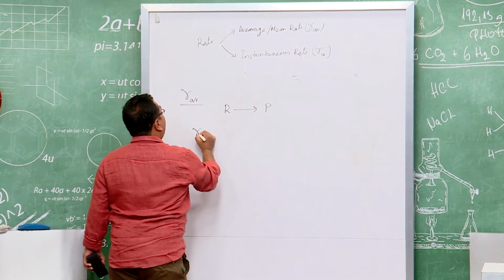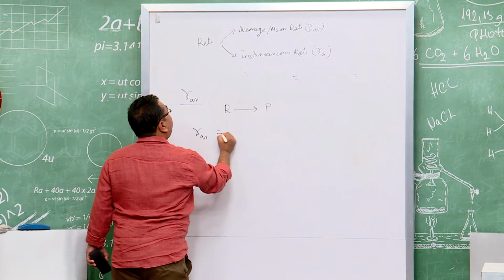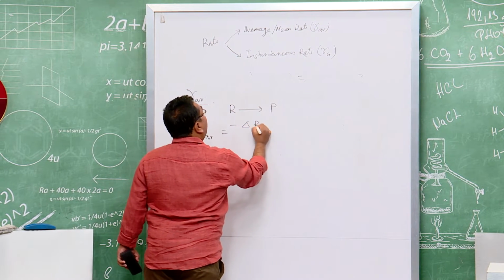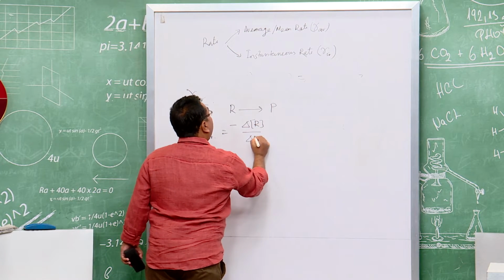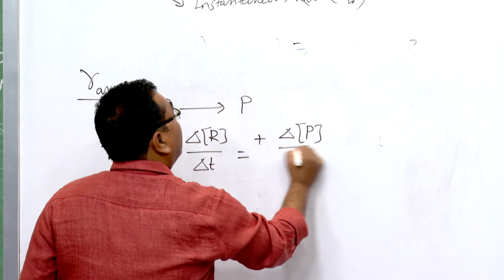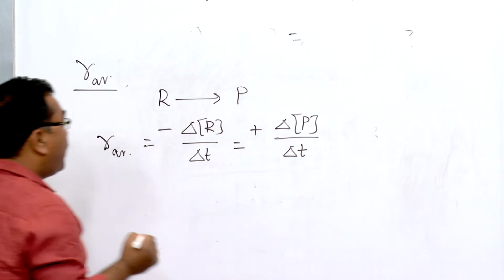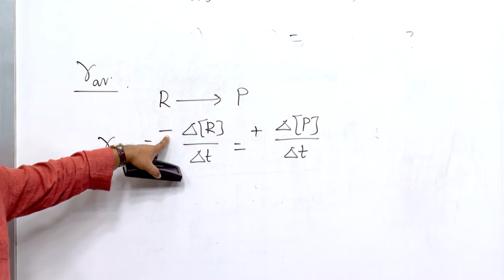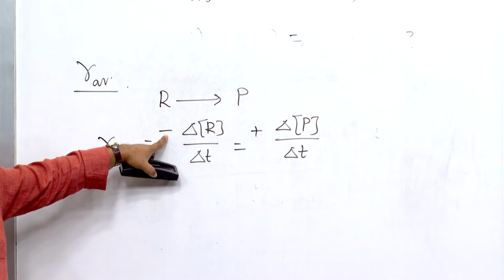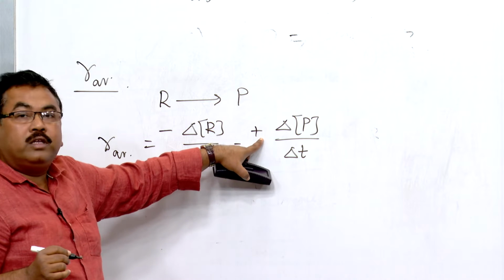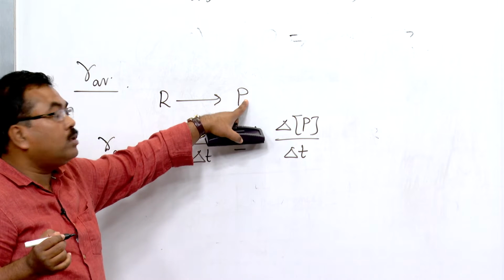So, R_av can be written as minus del R by del t, which is equal to plus del P by del t. Here you see there is a negative sign. The negative sign indicates the fall of concentration of the reactant with time, and the positive sign indicates the rise of concentration of product with time.